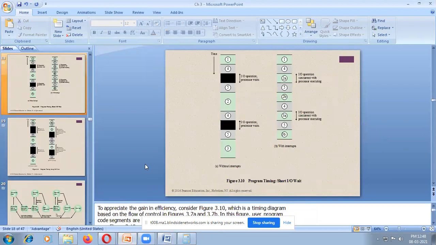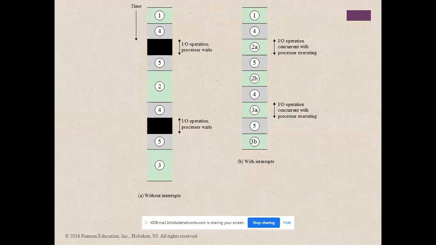This diagram is explaining to you about the timing of the program. At time 1, the program runs in normal execution. Then after time 4, it is waiting for an I/O operation. You know what an I/O operation is? Input and output operation. What is an example? Printing on paper in the printer. Printing paper through a printer, maybe a network printer, or maybe reading from flash, or reading from hard disk. These are all I/O operations. Reading from hard disk is also an input and output operation.